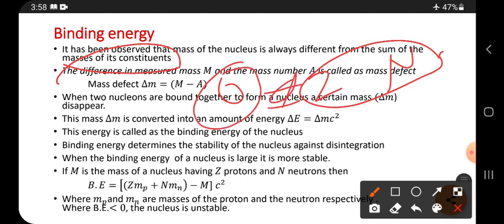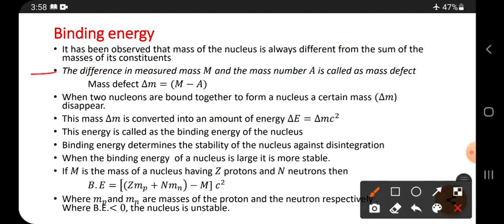The difference between these two masses we call mass defect. See here the definition: the difference between the measured mass and the mass number A is called mass defect, and mass defect is denoted by delta m, that is m minus A. When two nucleons bond together to form a nucleus, a certain mass disappears.